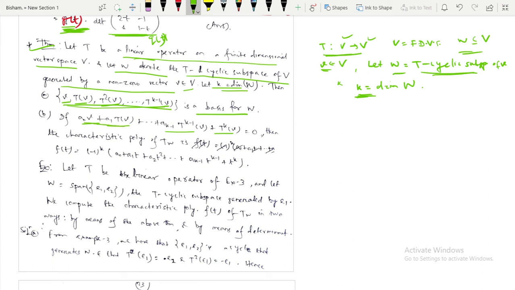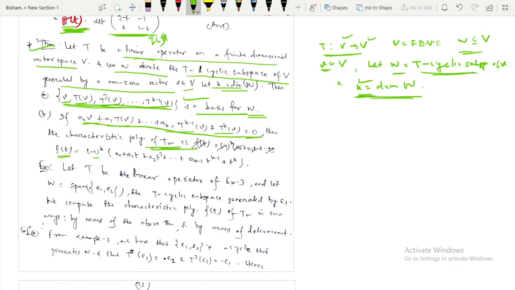so if this linear combination is equal to 0, then the characteristic polynomial of T_W is this f of t. That means if W is given and the dimension of W equals k, then in the first point it says these are the basis elements of W, and in the second point it says what the characteristic polynomial of T_W is.